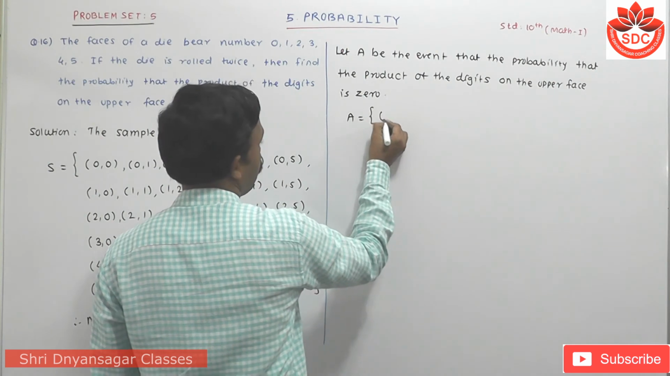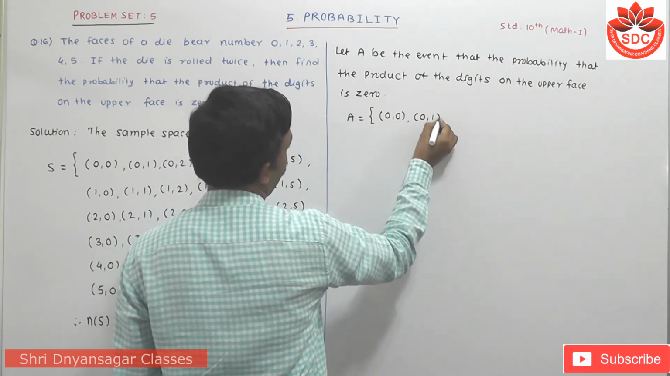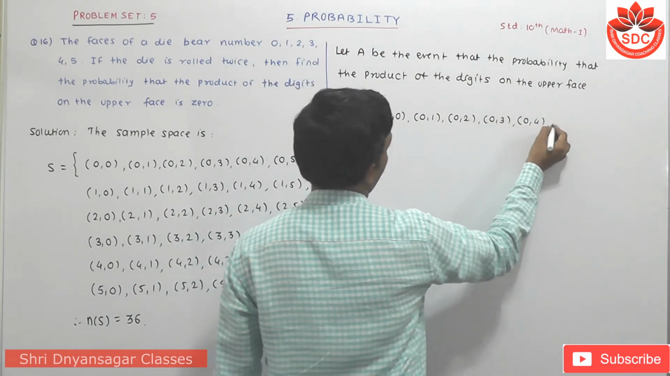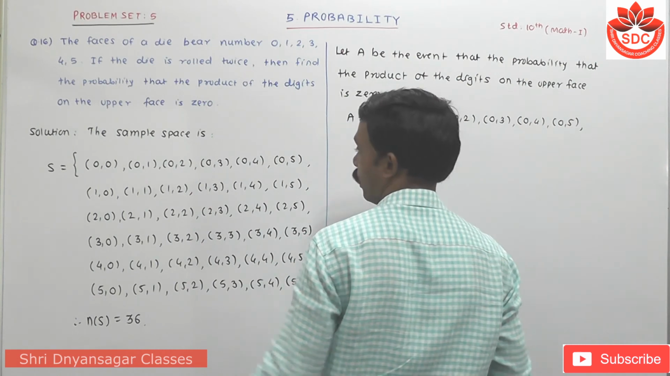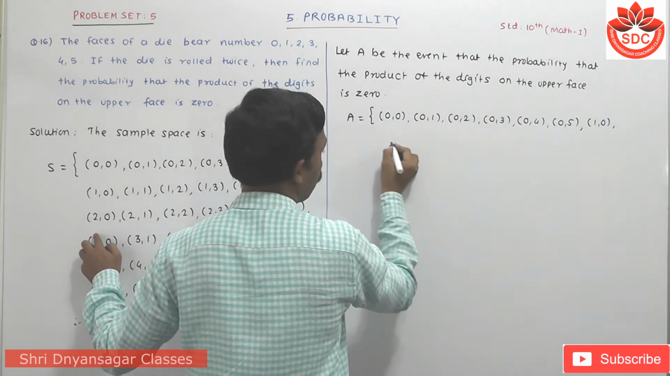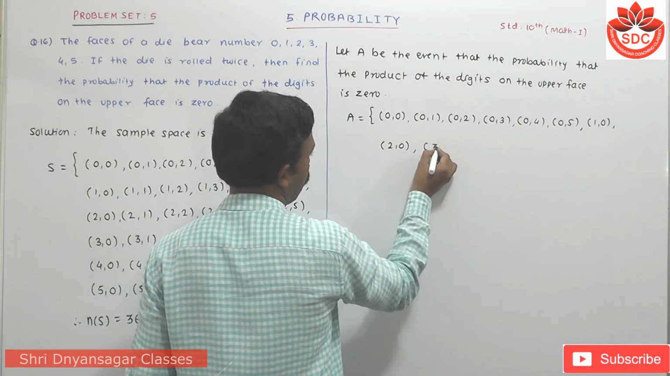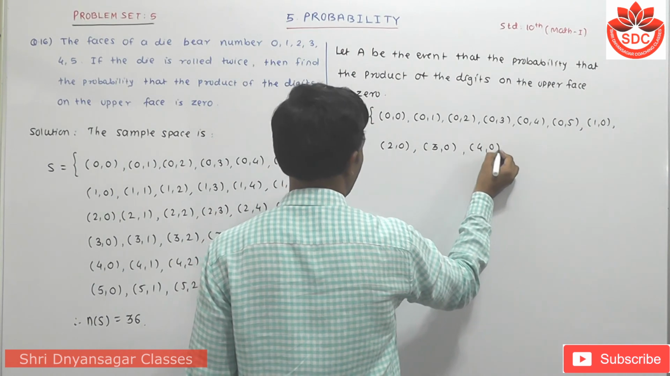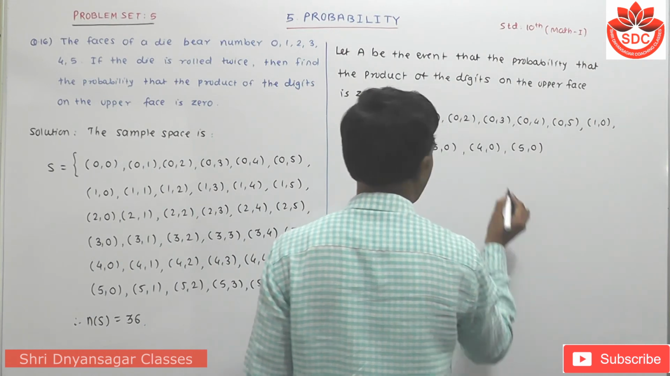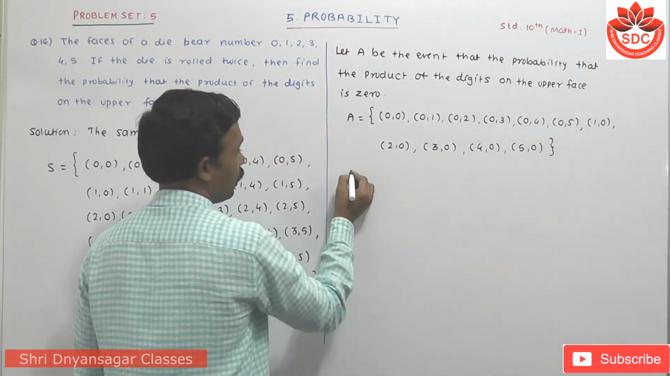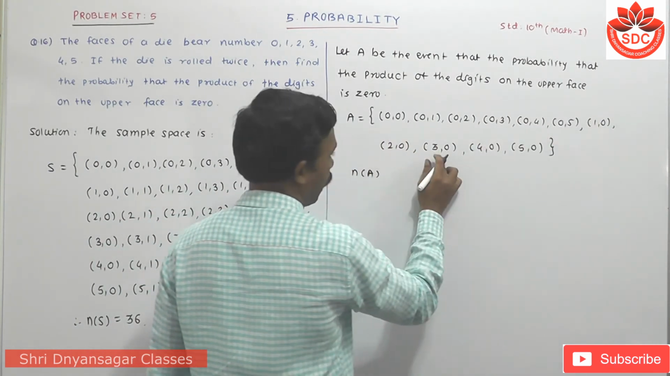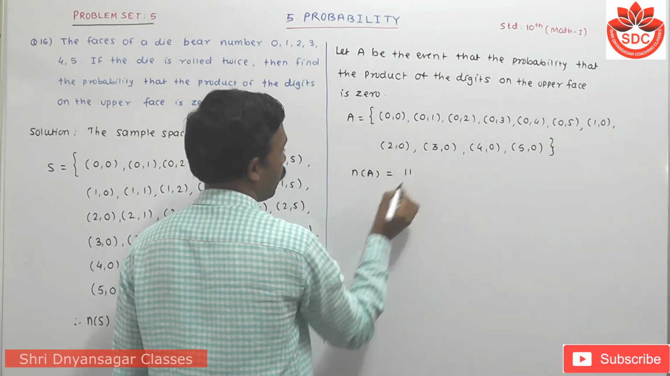So the first one is 0, 0, 0, 1, 0, 2, 0, 3, 0, 4 and 0, 5. Then look carefully, 1 into 0 is also 0. That means 1, 0, then 2, 0, then 3, 0, then 4, 0, then 5, 0. Now student, there is no other number which when multiplied becomes 0. So this is the set A. Count it: 1, 2, 3, 4, 5, 6, 7, 8, 9, 10, 11. That means n of A is equal to 11.